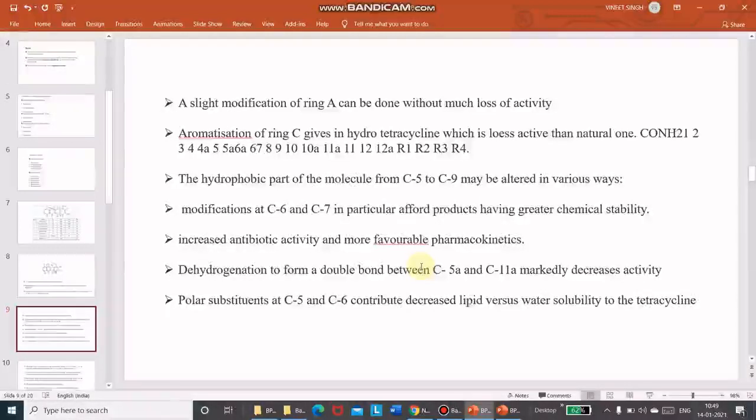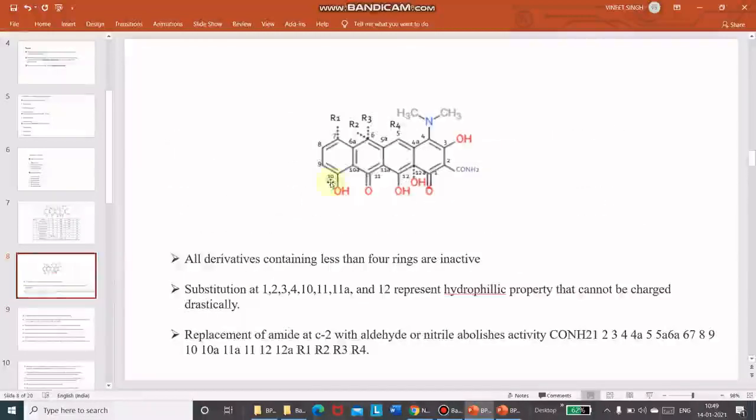Dehydrogenation to form a double bond between 5A and 11A markedly decreases activity. If we lose one hydrogen, there will be a double bond, and that double bond means the activity will not remain the same; the activity will be lost.